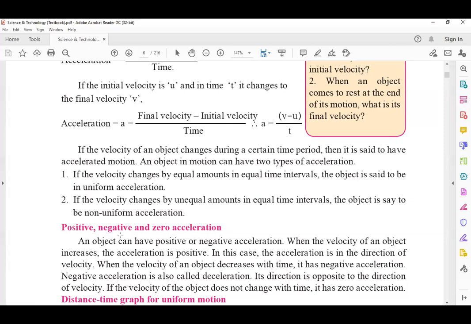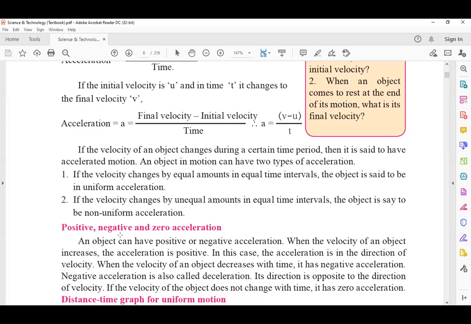Now, acceleration can be positive, negative and zero. So when do we say the acceleration is positive? When the speed of the object increases.